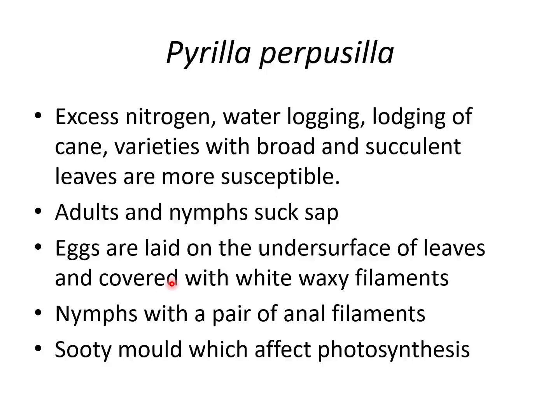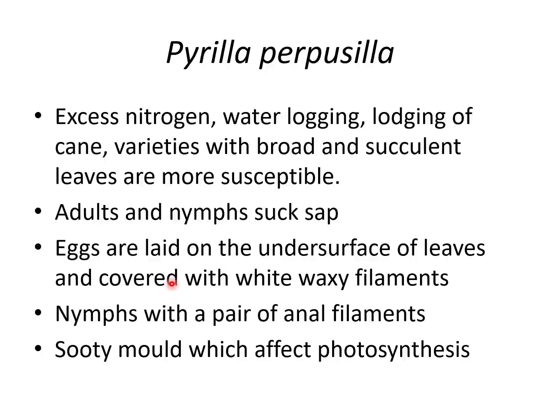So just like woolly aphid, if there is excess nitrogen application or waterlogging, then pyrilla population also will be higher. Along with it, if there is lodging of the crop or we are planting varieties with broad succulent leaves, then the crop will be extremely susceptible to infestation of Pyrilla perpusilla.